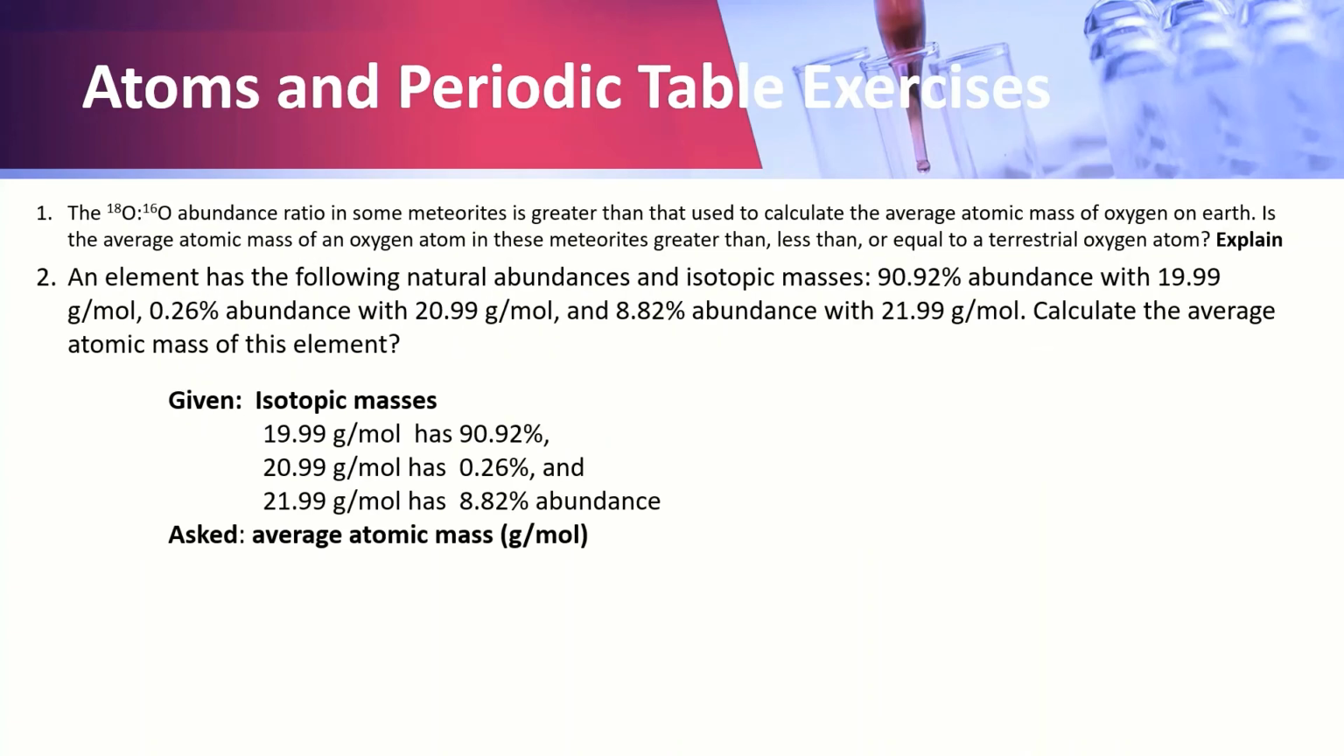Second problem. An element has the following natural abundances and isotopic masses. 90.92% abundance with 19.99 grams per mole, 0.26% abundance with 20.99 grams per mole, and 8.82% abundance with 21.99 grams per mole. So what is asked in this problem is to compute the average atomic mass in grams per mole.